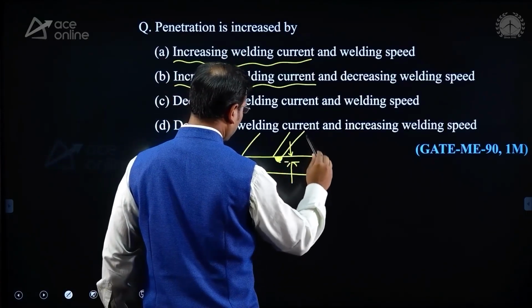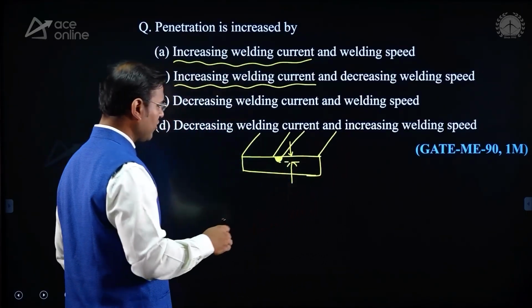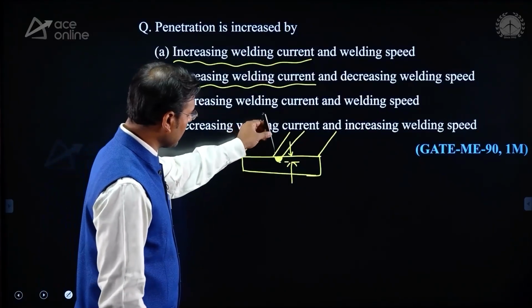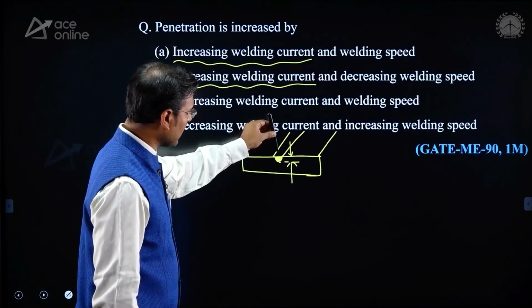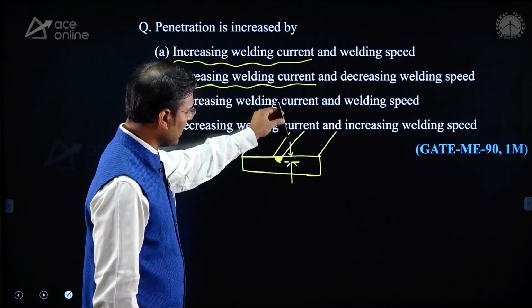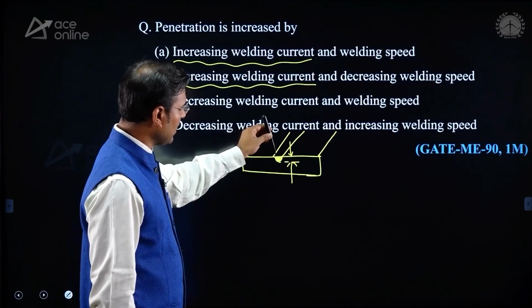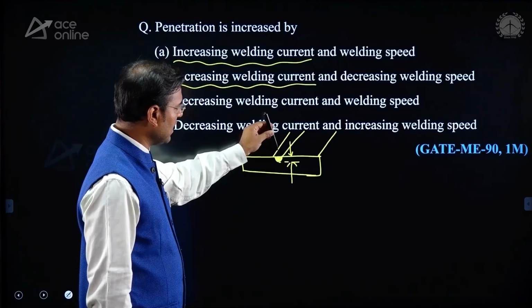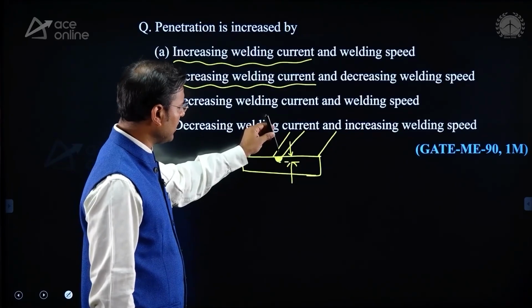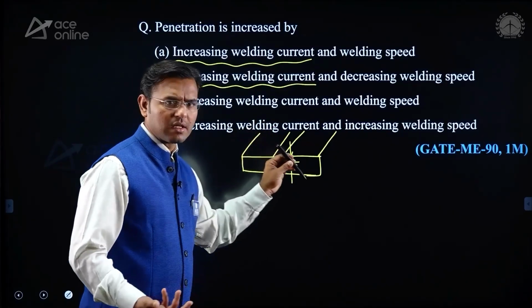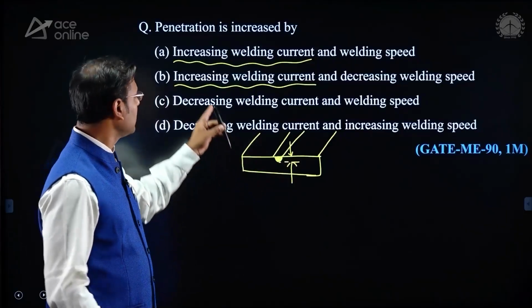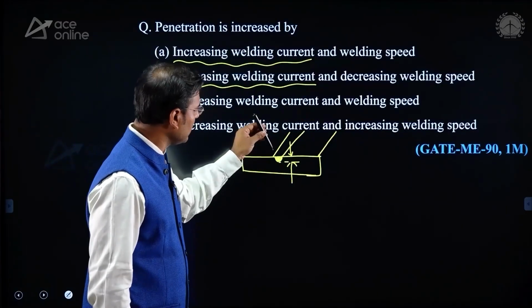Now, what is meant by welding speed? Welding speed means the electrode is here and that electrode is supplying molten metal and moving along the length of the weld bead like that. If we reduce the welding speed, the electrode is moving very slowly, and then the electrode supplies a large amount of heat. We are increasing the current and we are decreasing the welding speed.